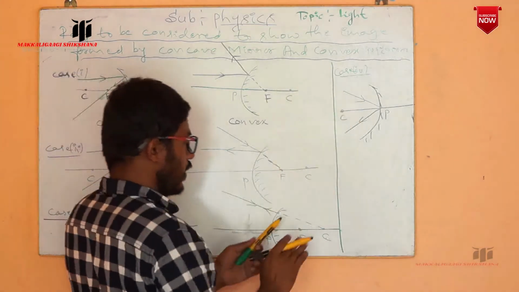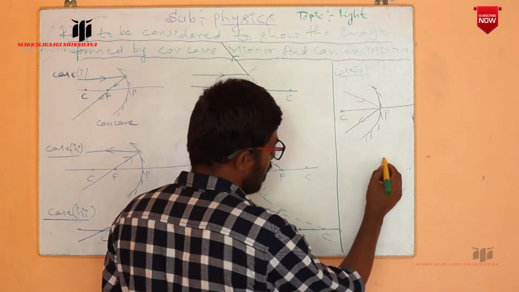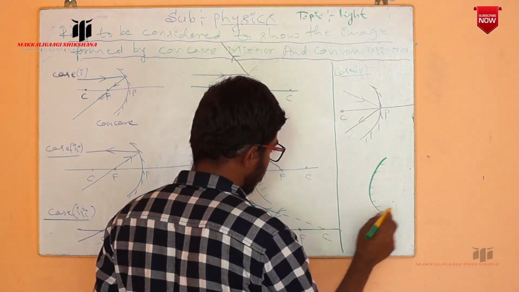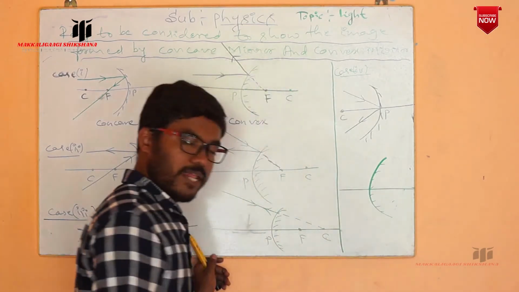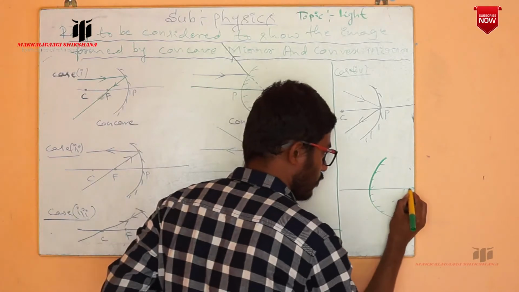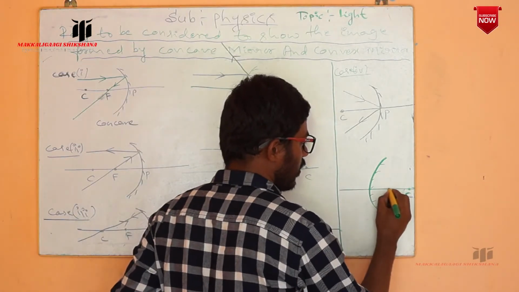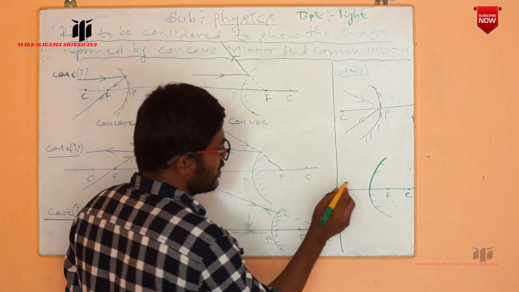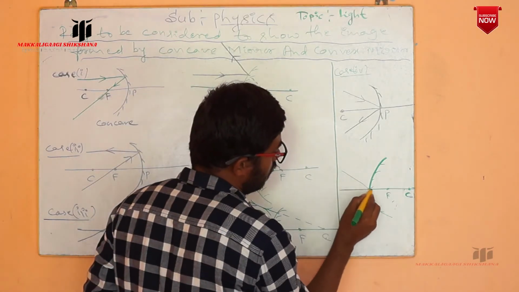In the same way, in the case of this convex mirror, the inner surface is silvered, this is the principal axis, the center of curvature, and the focus. If the ray is exactly incident at the pole, so what happens?